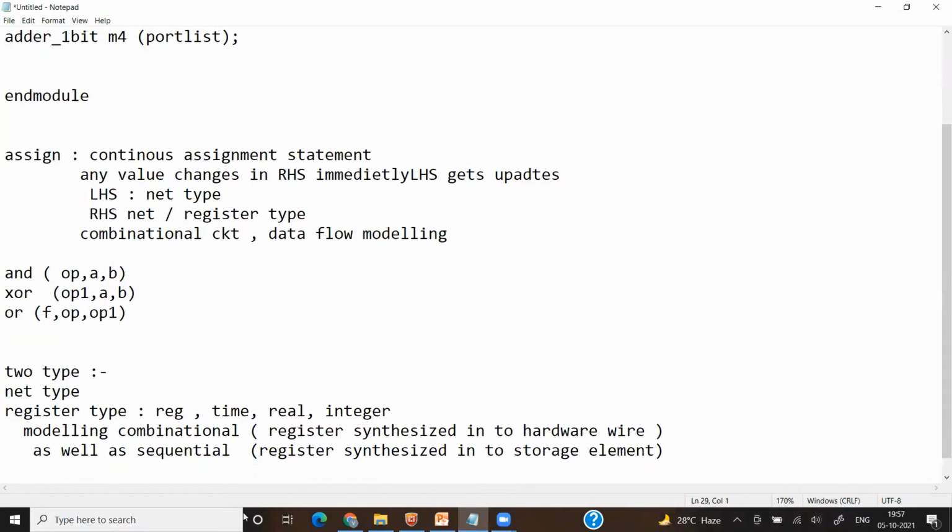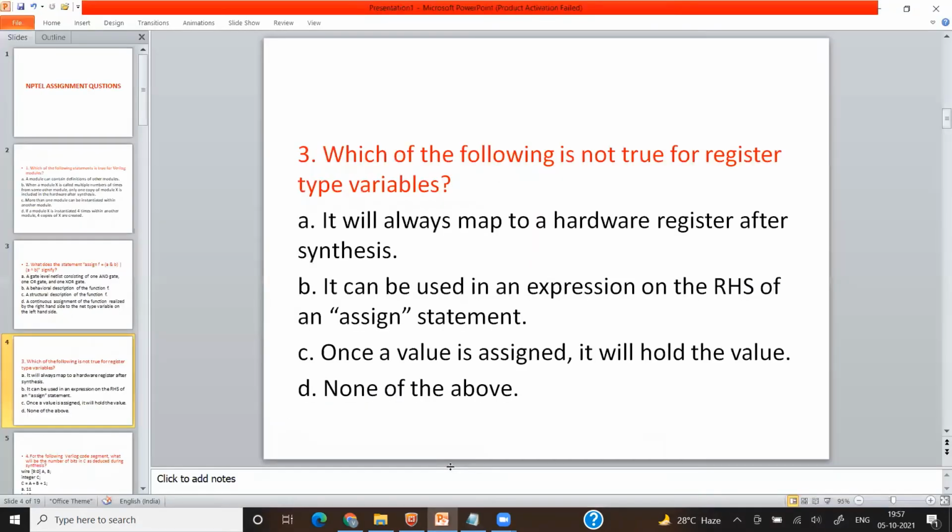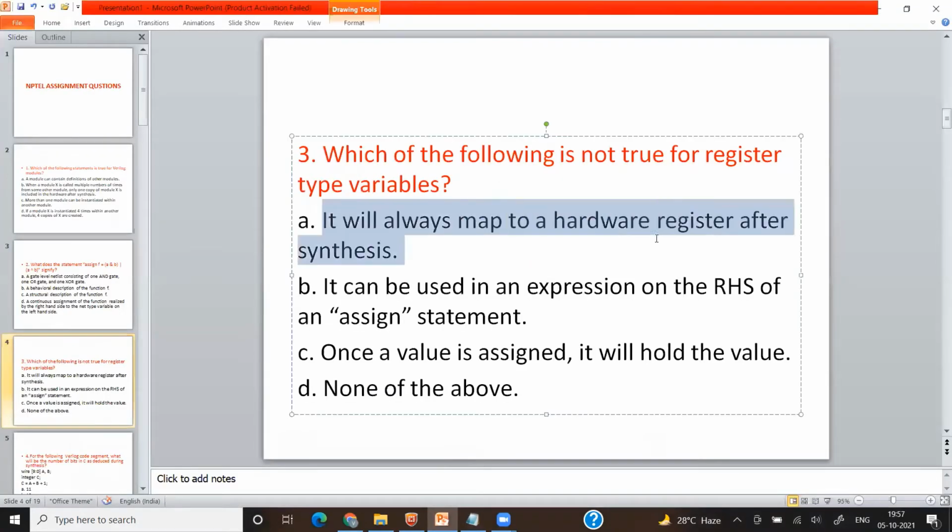Okay, so now we will go one by one. The first option says it will always map to a hardware register after synthesis. No, it's wrong. Whenever I'm designing a sequential circuit, it will map to a hardware register. But whenever I'm designing a combinational circuit, it will not map. So this option is false.